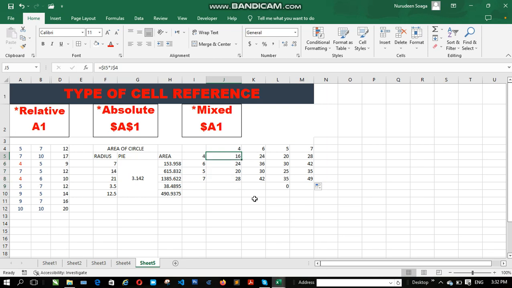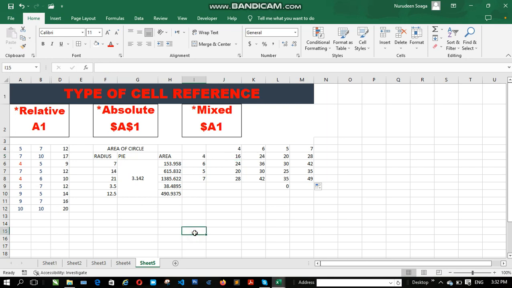So don't forget, if you want to lock a cell, if it is a column that you are locking, you start with a $ sign, followed by the column that you want to lock. If you want to lock a row, then a $ sign will precede the row number. So if you want to lock a particular cell, that means a $ sign will come before the column of the cell, and a $ sign will come before the row of that same cell.